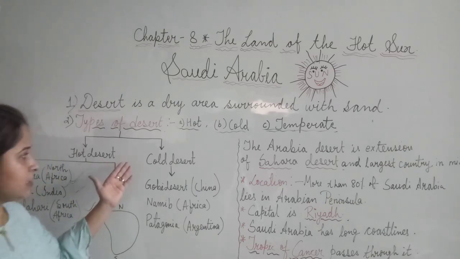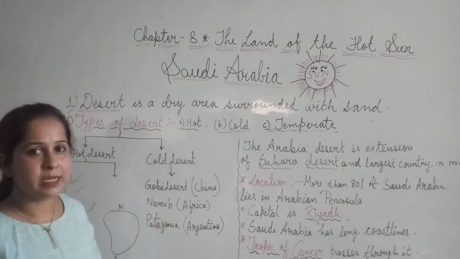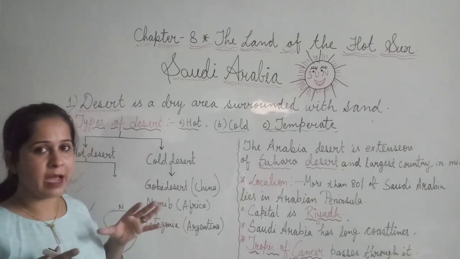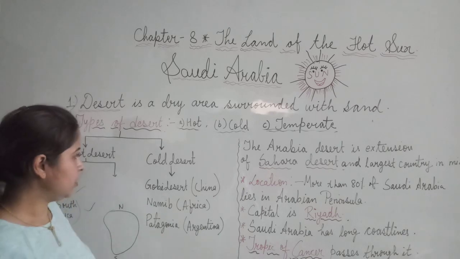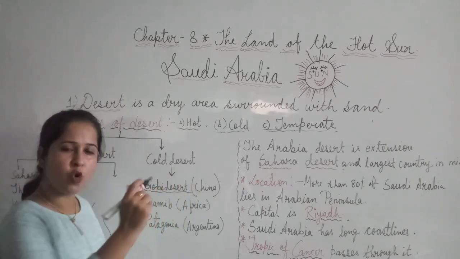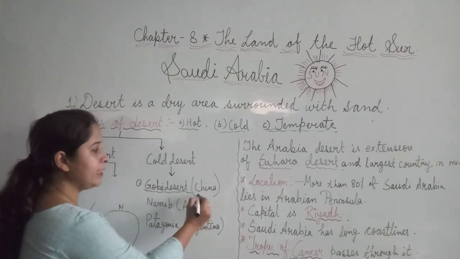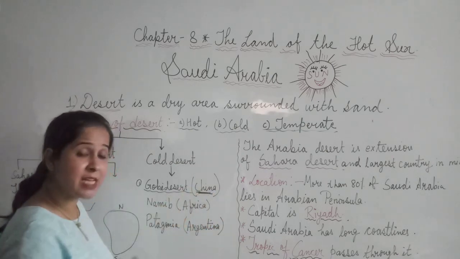Fine. Now let's start with what are cold deserts. Cold deserts, as I said, are cold in nature, icy and snowy in nature. So first is Gobi Desert. Yes, Gobi Desert is one of the cold deserts which is located in China, and China is our neighboring country.